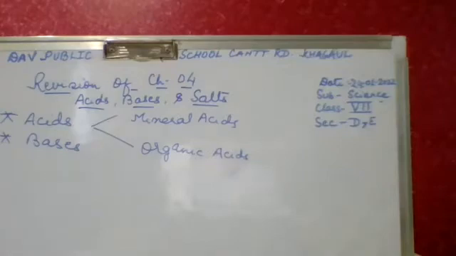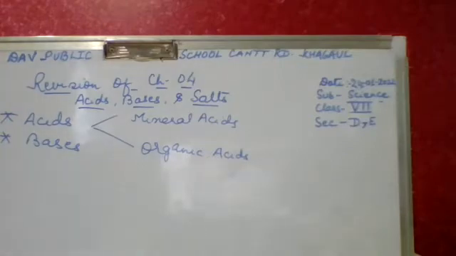Can anybody explain why monuments like the Taj Mahal, which are made up of marble, are getting yellow? It is getting yellow because of acid rain.